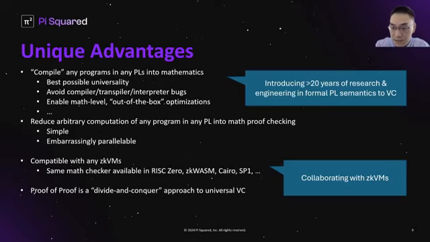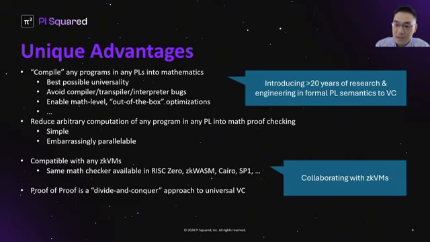And it enables mathematical-level, what we call out-of-the-box, optimizations, such as using formal verification properties to skip loops. And by doing so, we reduce arbitrary computation of any programs in any programming languages into mathematical proof checking, which is much simpler. And it's also an embarrassingly parallel problem.